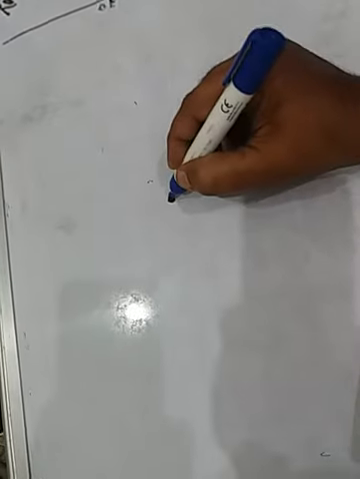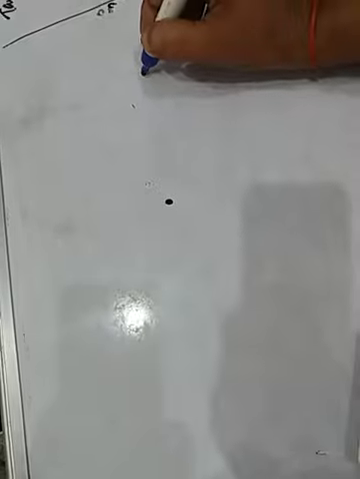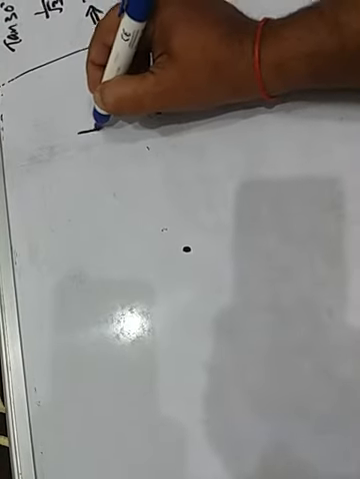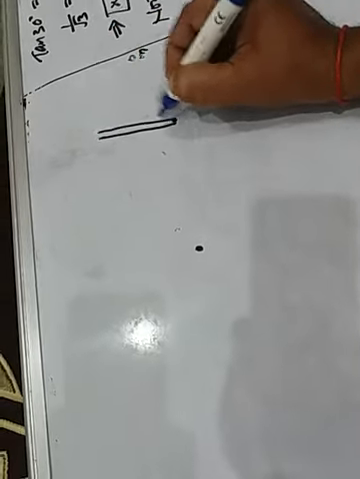Question number 7 states that from a point on the ground, the angles of elevation of the bottom and the top of a transmission tower fixed at the top of a 20-meter high building. See, this is a point on the ground. Clear? And children, look here, this is the ground level. Here there is a 20-meter high building. What is this? This is a 20-meter high building.